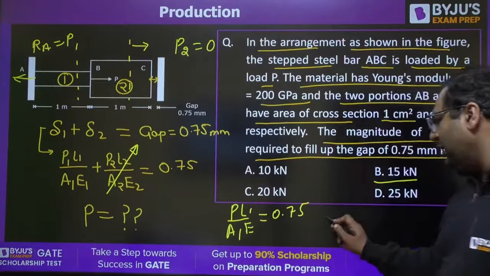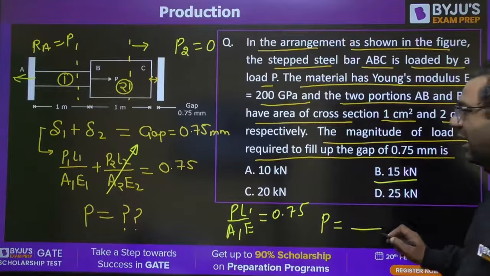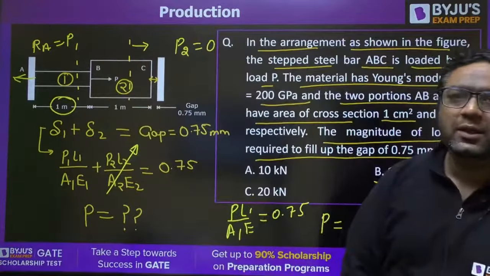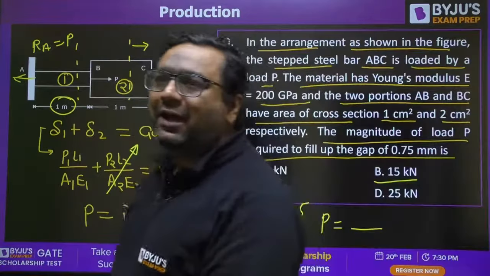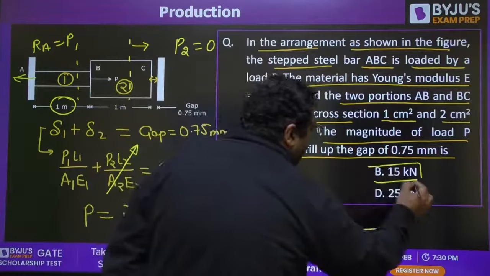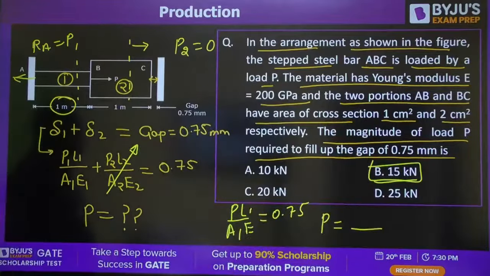You will equate it and get the value of P, because you are given the length and you are given the Young's modulus. So Maniket and Abhi both have answered it as B. So the answer is correct. Yes, B is the right answer. Very good, Abhi. Moving to the next question.